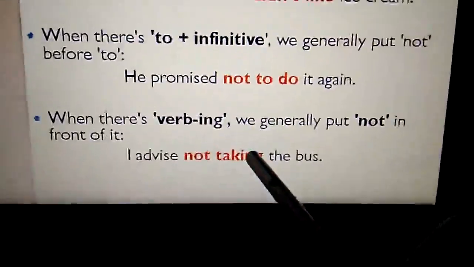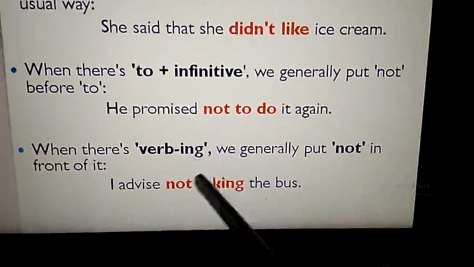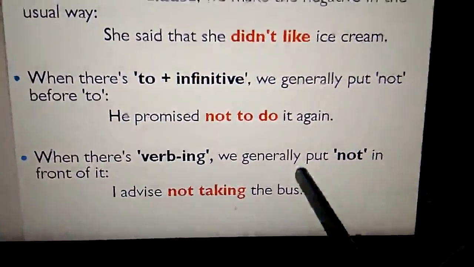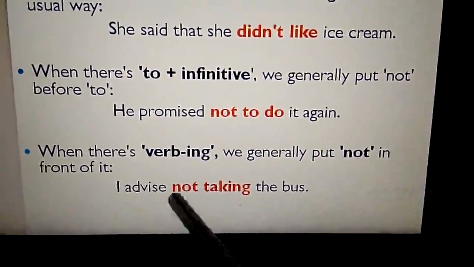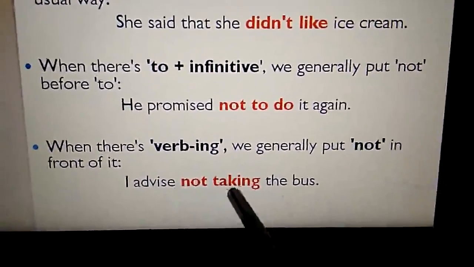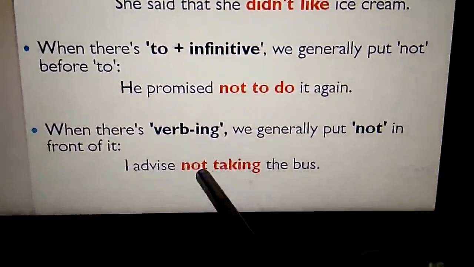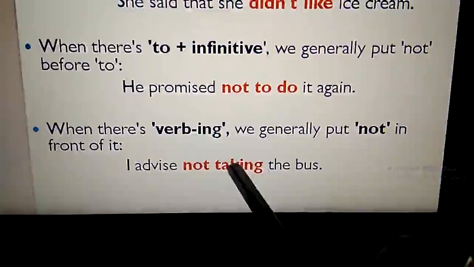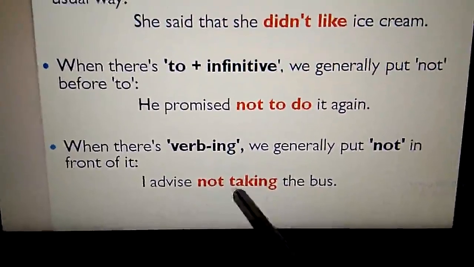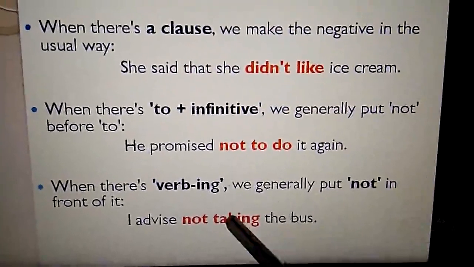And we have the third way of doing it. When there is verb ing, that means the ing form of the verb, we generally put not in front of it. I advise not taking the bus. Taking is the ing form of the verb. So before this ing form we have to add not. So we have three ways of making it negative.